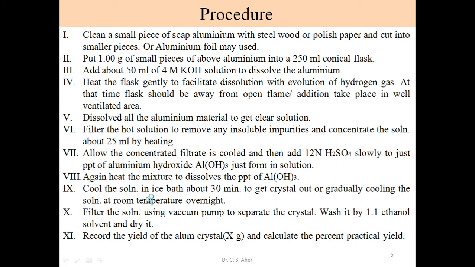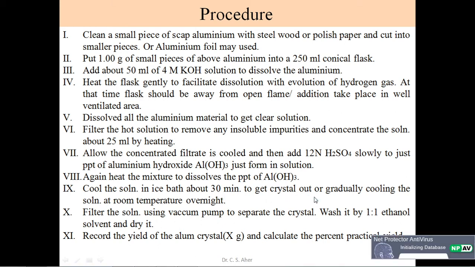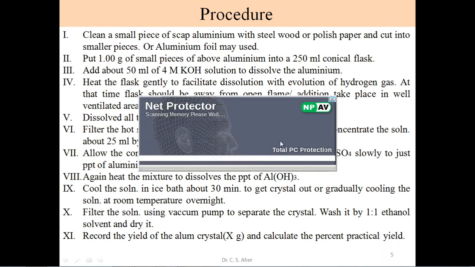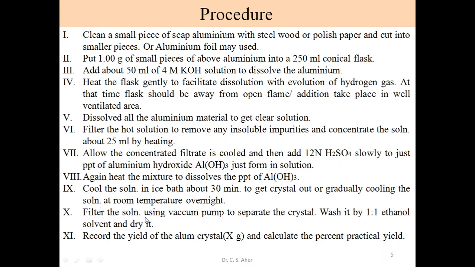Cool this clear solution in an ice bath for about 30 minutes to get crystals out, or gradually cool the solution at room temperature overnight. Filter the solution with a vacuum pump to separate the crystals, and wash the crystals using a 1:1 ethanol-water mixture, that is 50% ethanol.